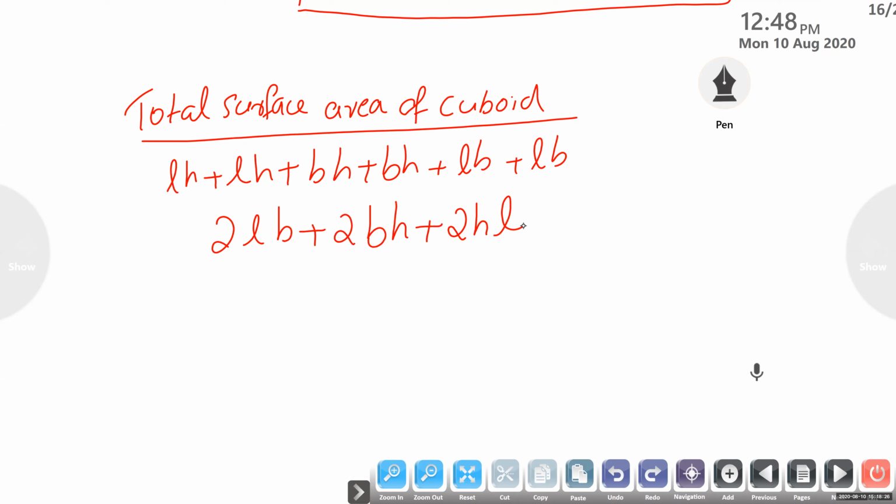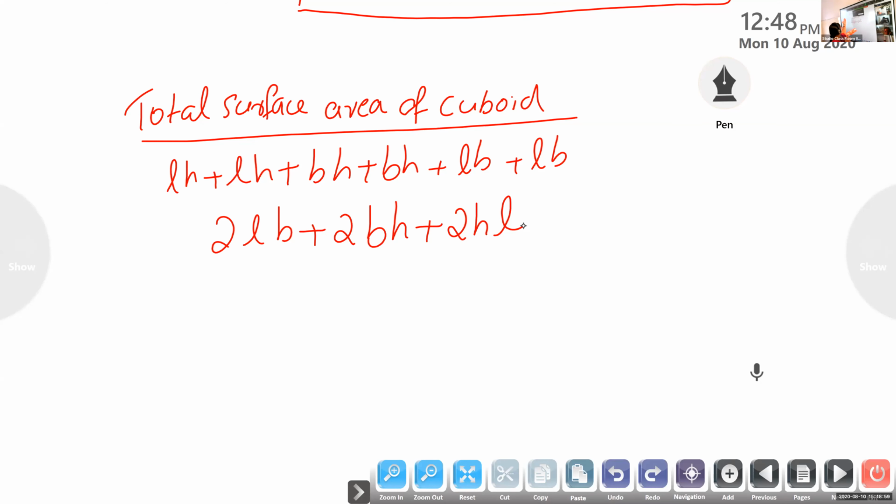Okay, so for taking the total surface area of cuboid, we need to consider the 6 faces. For lateral area, we consider only the 4 sides. Back and 2 sides only. But for TSA, total surface area, we need to consider all the 6 faces.